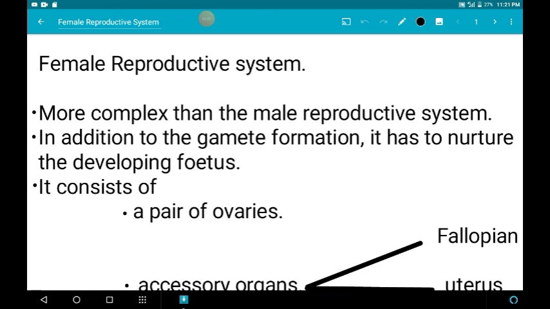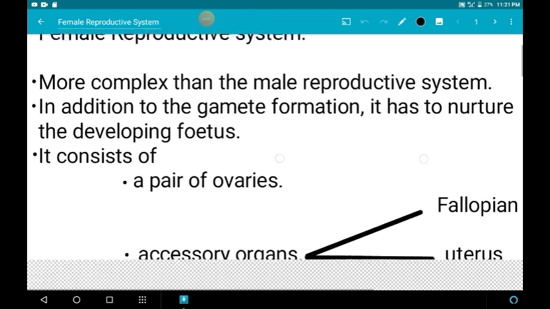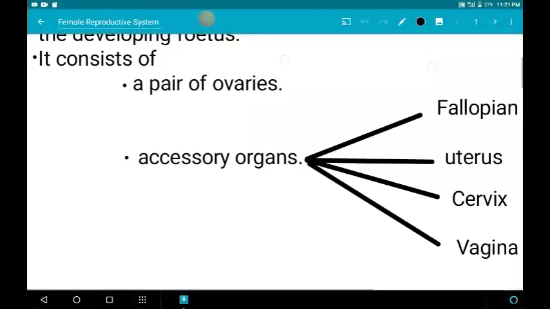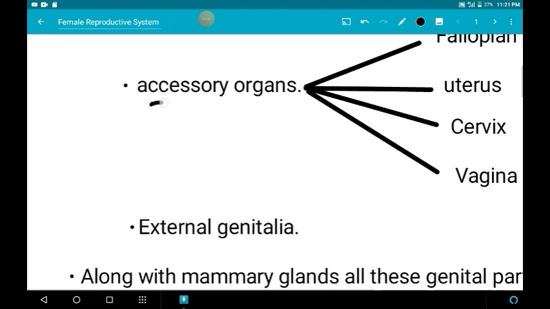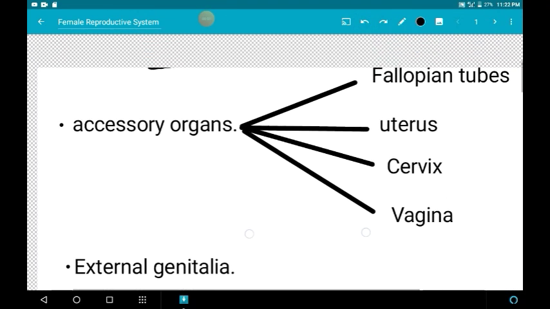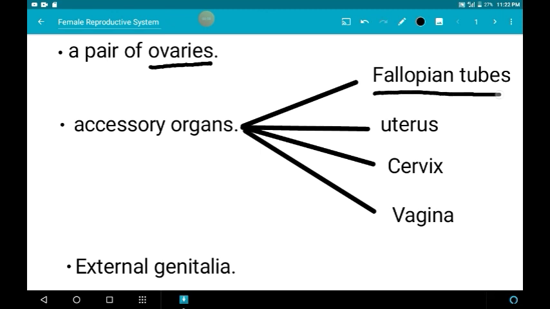Now we are going to see what structures are found in the female reproductive system. The female reproductive system consists of a pair of ovaries, accessory organs and external genitalia. The accessory organs consist of the fallopian tubes, uterus, cervix and vagina.